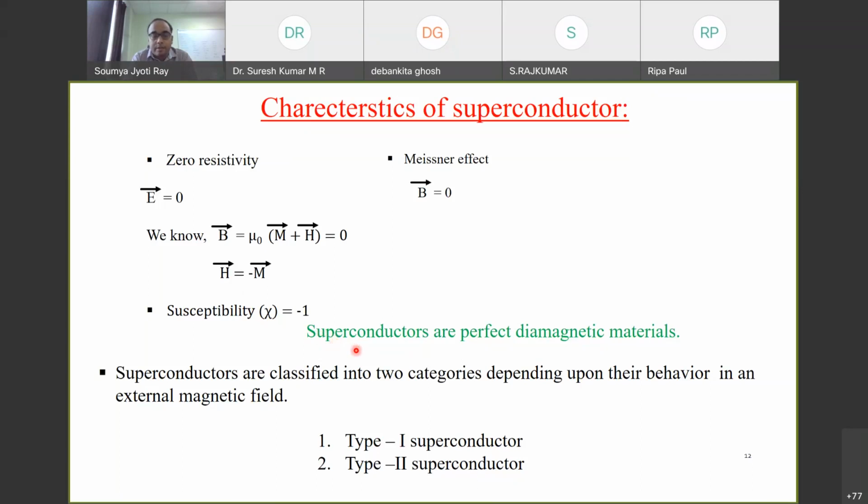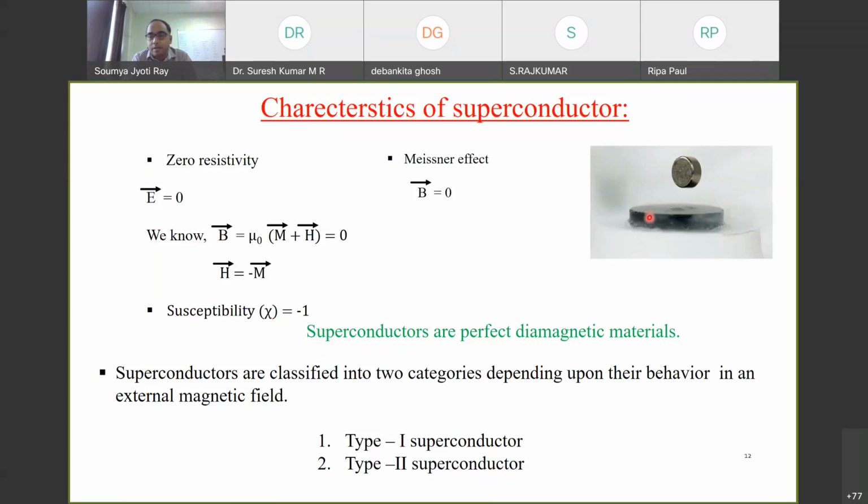But here, the useful message we get is that superconductors are perfect diamagnetic materials, which means that whatever applied field is present there, it will expel it completely. And this experiment you probably have seen in real life or on YouTube or some video: the magnetic levitation experiment.